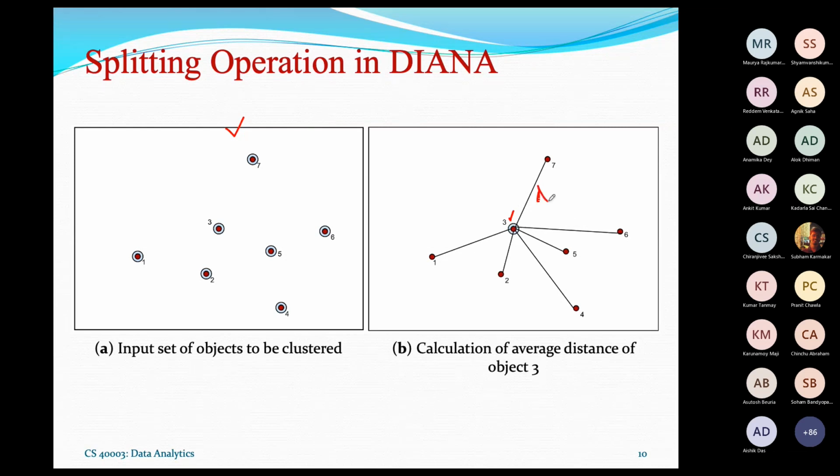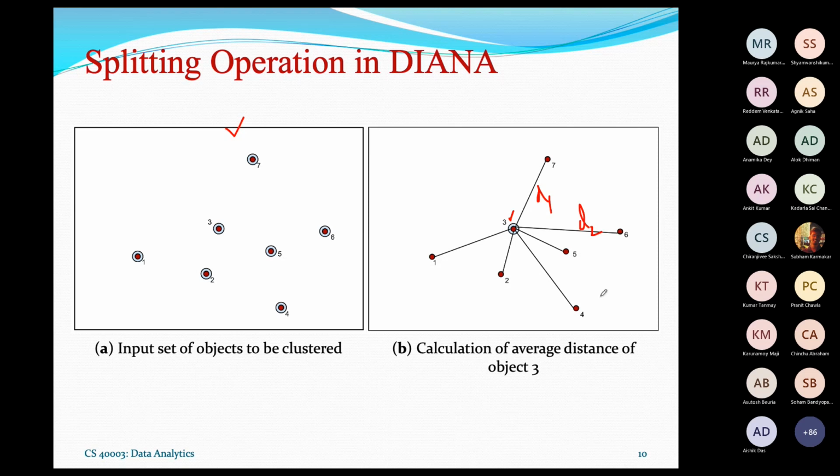These are D1, D2, and so on. If there are n objects, you will get n into n minus 1 by 2 distances. We can store them in a matrix or an array, not an issue.